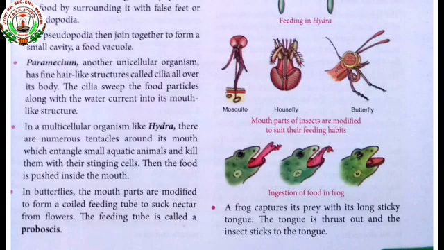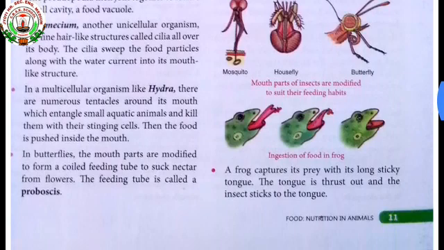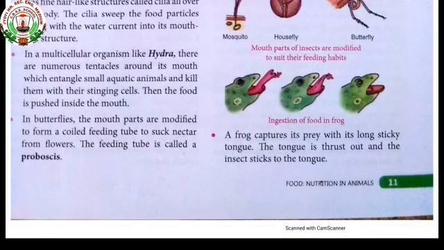Then the last one is human beings. Human beings use their hands to put food into their mouth. Yes, human beings are multicellular organisms, and they use their hands to take the food into their mouth. So in this way we have completed the ingestion part, the first stage involved in the breaking down of food. Different organisms have different ways of capturing food, and certain figures are also given here.